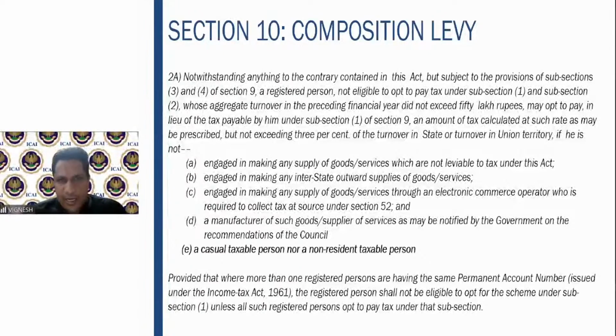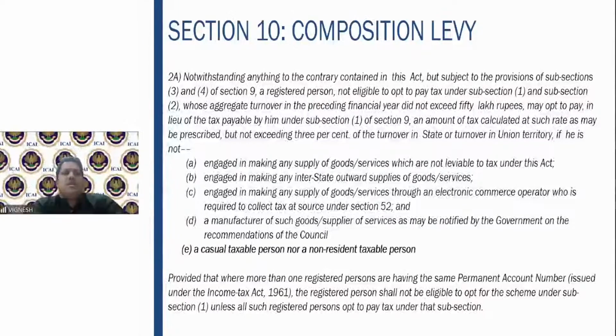Gradually the government felt that even service providers needed a scheme like this so that they can exercise that option. That is why 10 subsection 2A was introduced, which said that for services this option is there. But restaurant service you should not take, because restaurant service is already covered in 10 subsection 1. So this covers all services apart from restaurant service.